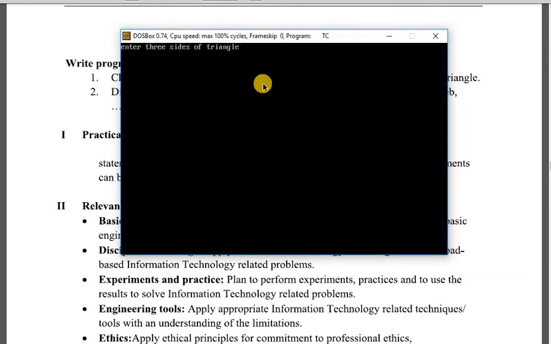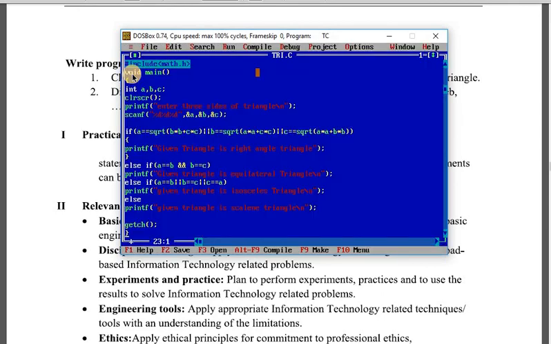Now again we will execute this program. Suppose I have written 12, 12 and 14. Now see here, two sides are same, so it should be an isosceles triangle, but it shows a right angle triangle. Okay, we will try for another, 14, 14 and suppose 100. Now see here, this is the isosceles triangle. Why? Because both the sides are same and the third one is different.